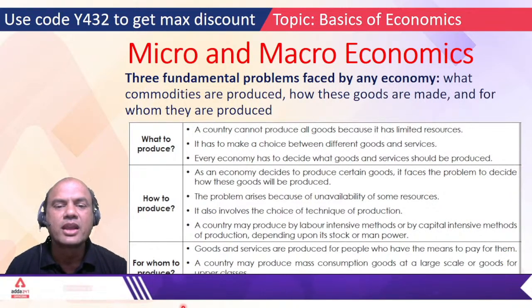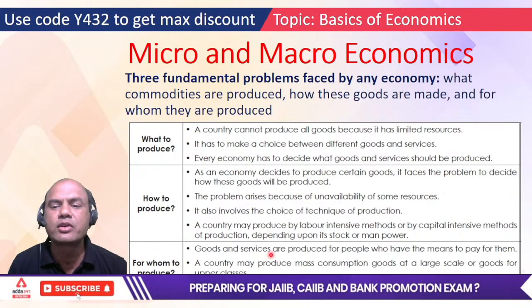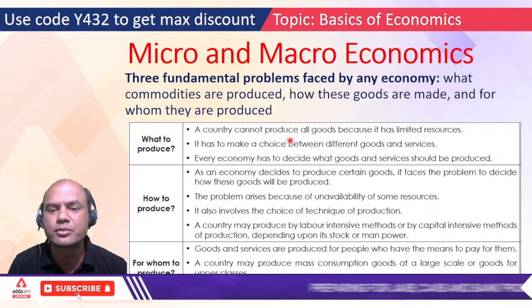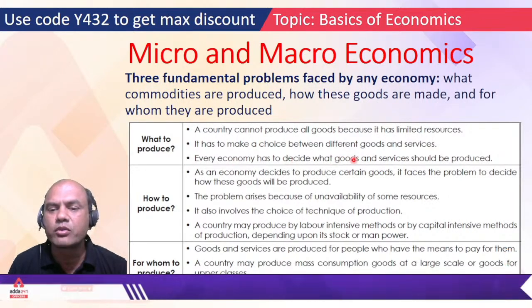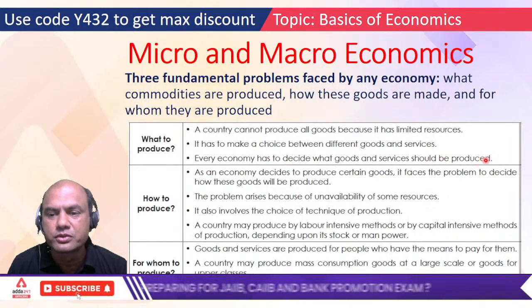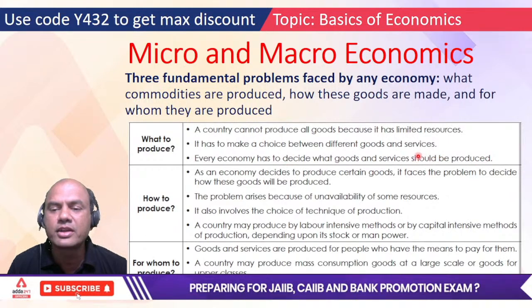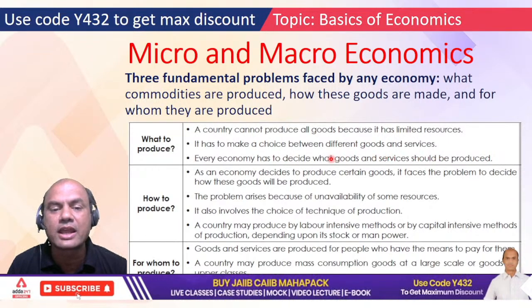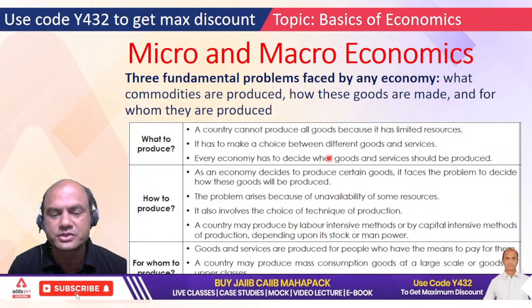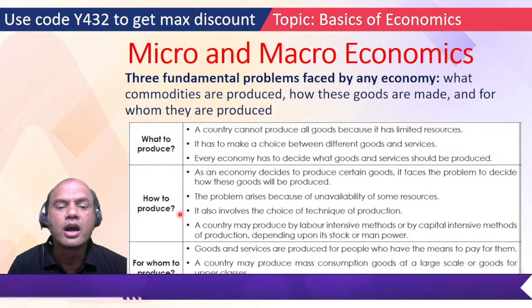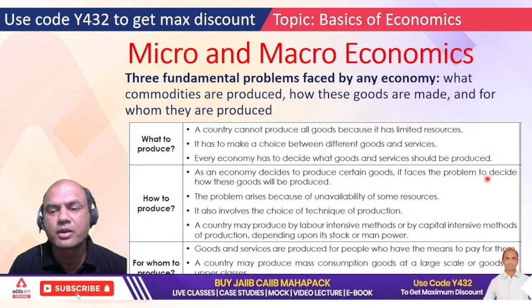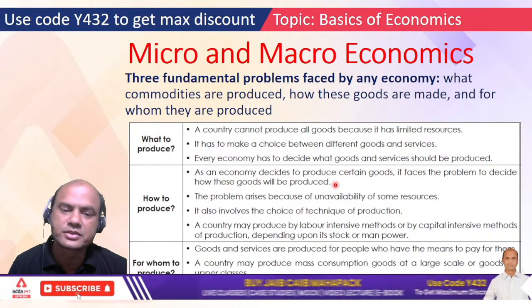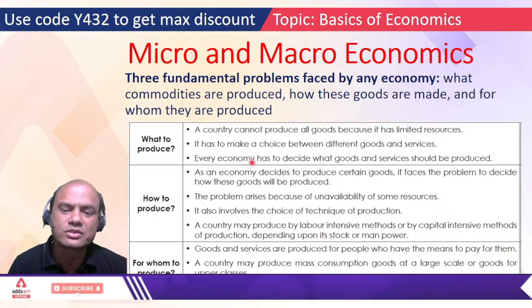Isn't it? It has to make a choice between different goods and services. Every economy has to decide what goods and services should be produced. So everyone has to decide, has to give the priority to what is to be produced. Okay. How to produce? As an economy decides to produce certain goods, it faces the problem to decide how these goods will be produced. Now what is this, how these goods are to be produced?